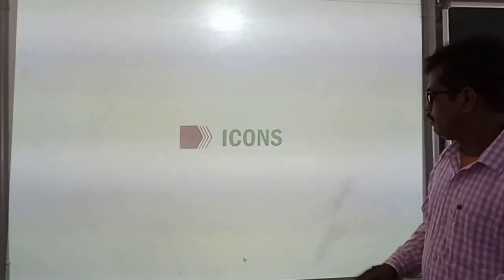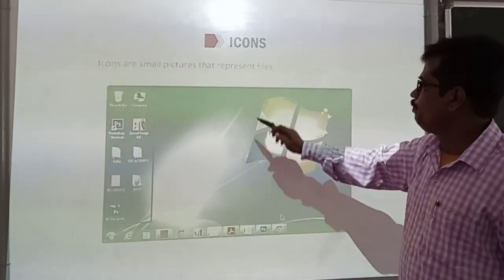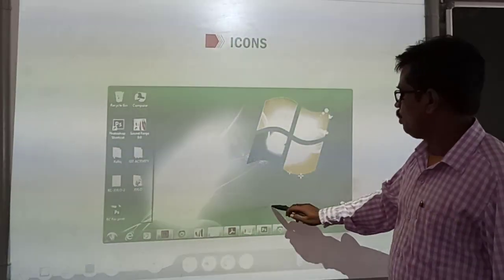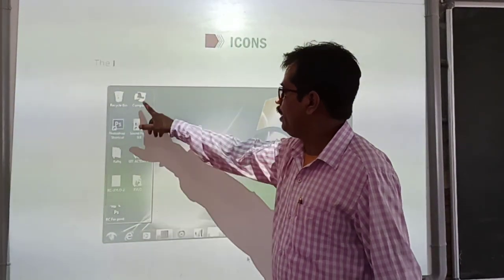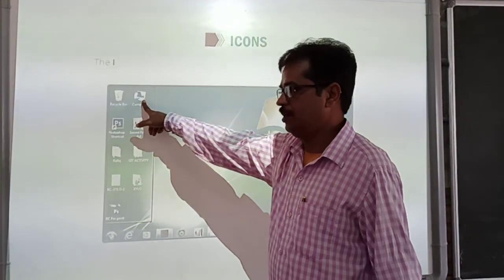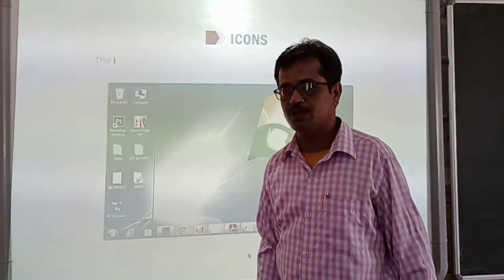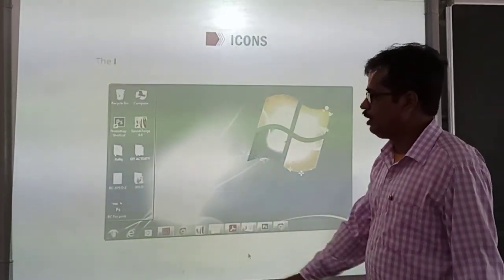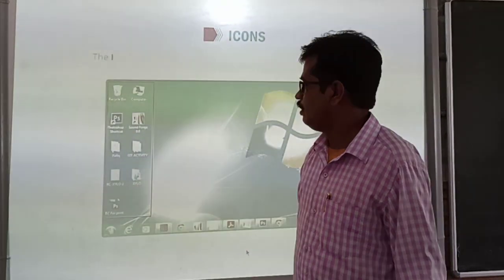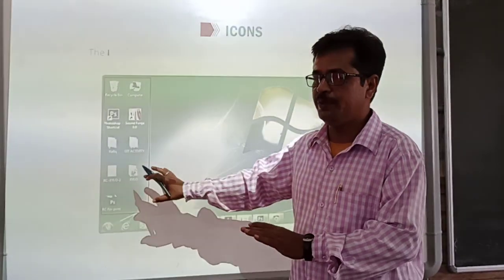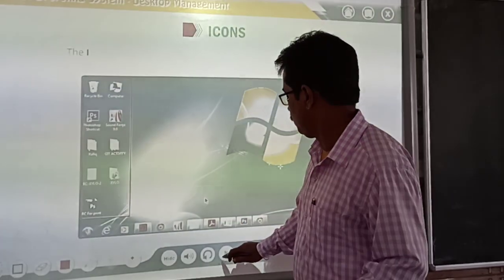Okay. Now next is icons. What are icons? Icons are the small pictures that represent files, folders or programs. These are the icons. One icon represents one program. So icons are the small pictures for the programs stored in your computer. One icon represents one program, one file or one folder. That is called an icon.